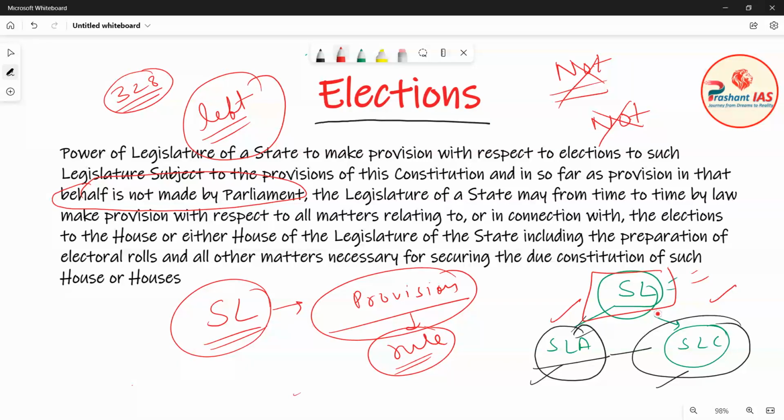Okay, so are you getting my point? I just want to explain to you that if Parliament has left any matter related to election, and the parliamentary law has not made rules related to that matter, then the state legislature has the power, by passing a law, to make rules on that matter related to election on which Parliament has not made a law. This is what Article 328 is saying, and it will be applicable only to that state. So this law will be applicable on the state whose legislature has passed such law.